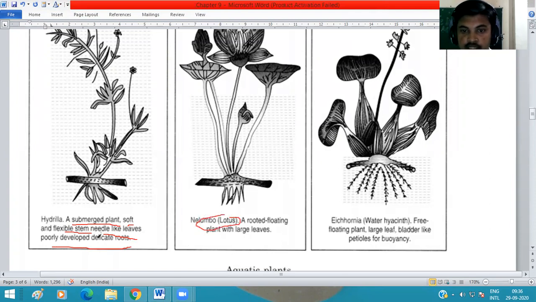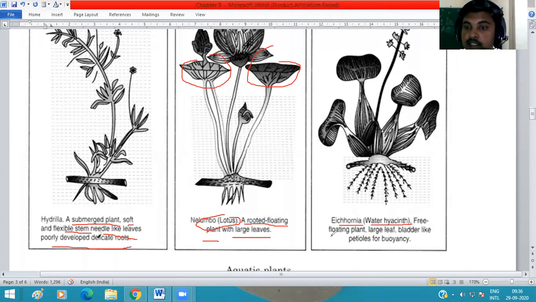And Nelumbo, which means the lotus plant, we know that it is a rooted floating plant. It has large leaves for floating on the surface of the water. And the next example is Eichhornia, which we also know as water hyacinth.